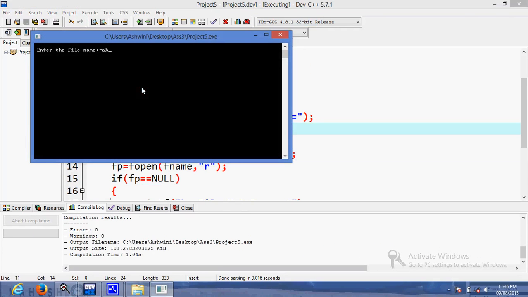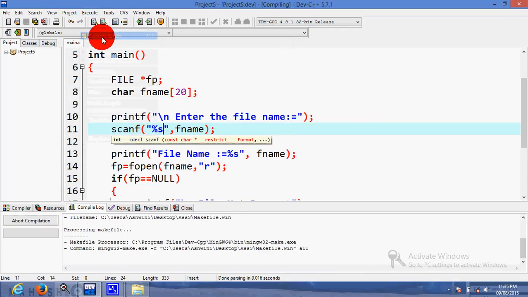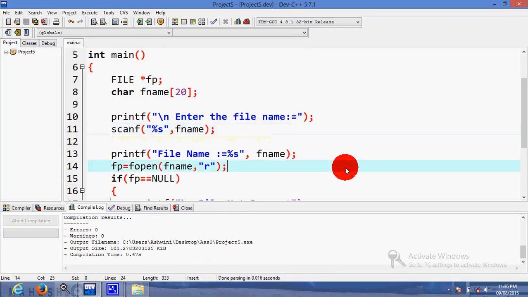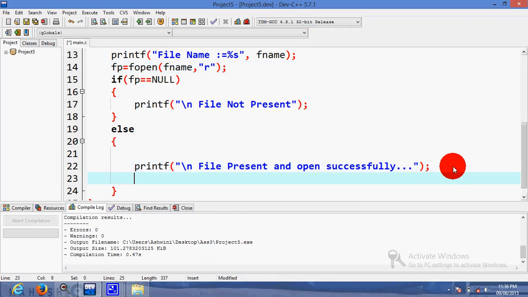File name is abc.txt. File is present and opened successfully. Again, you can take any file which we have discussed previously, accept.c. File is present and opened successfully. Okay, so once your file is open, or if your file is present, then only we can read the content of the file. So how will you read the content of the file?